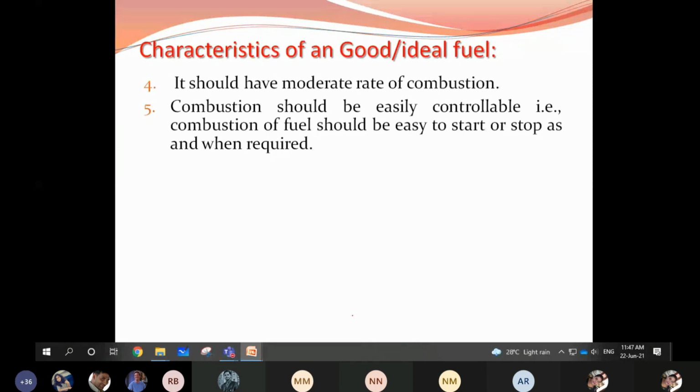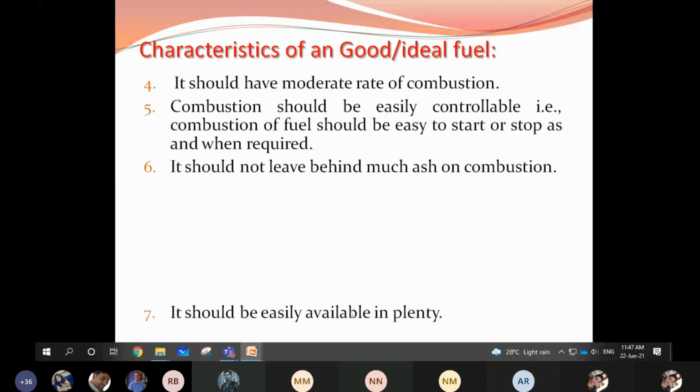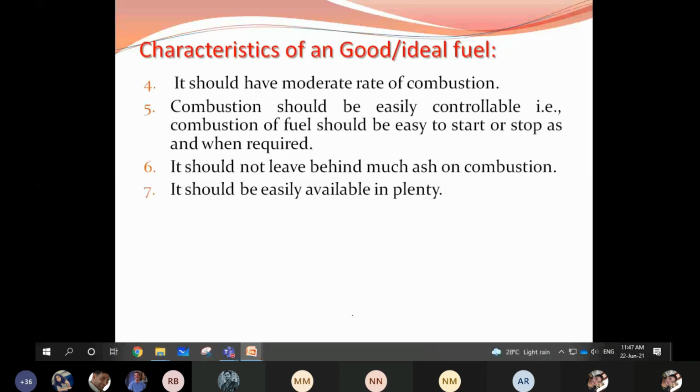And the next is low ash content. It should leave less ash as a residue after combustion. And it should be easily available in plenty. It should be cheap and easily available, and it should not contain more moisture.